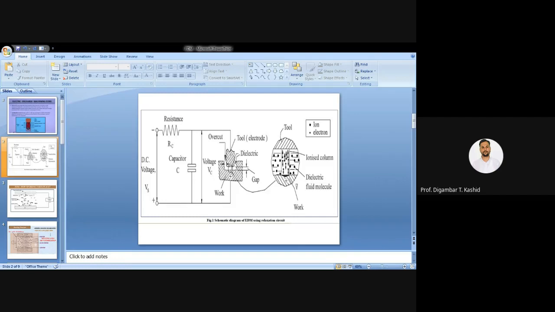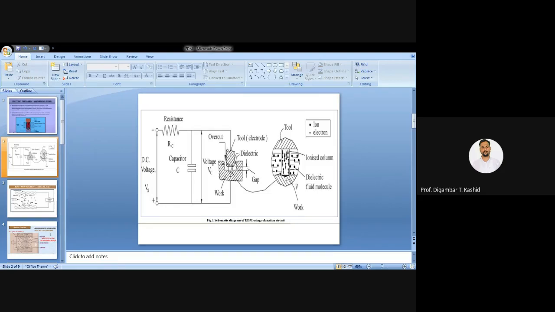So the electrons from the cathode break loose from the cathode. As we know, electrons are negative, so they will be attracted towards the positive anode surface.